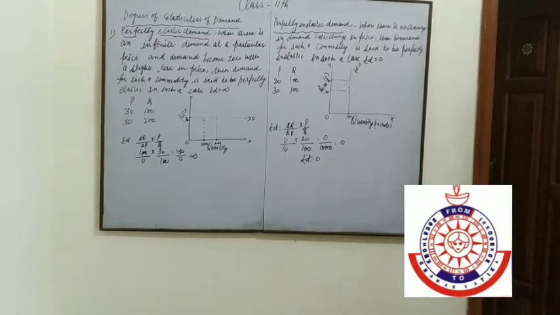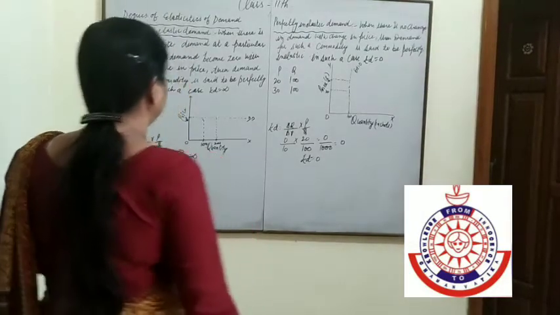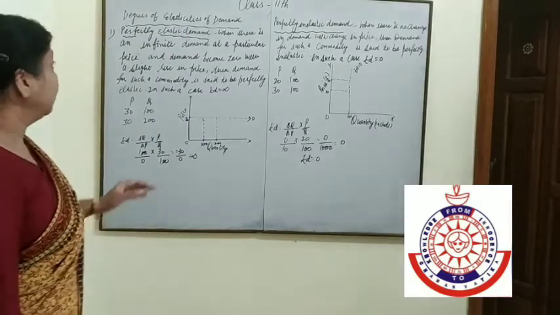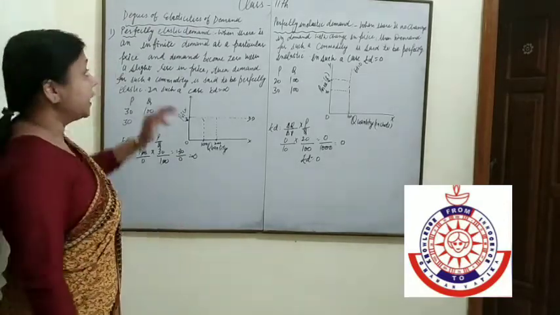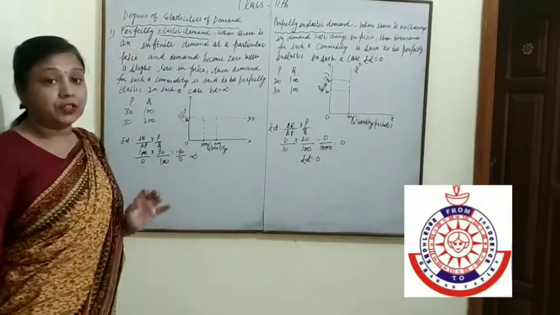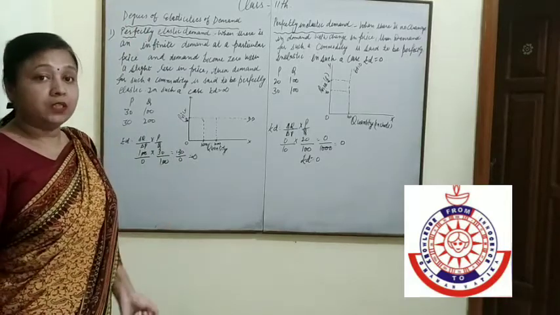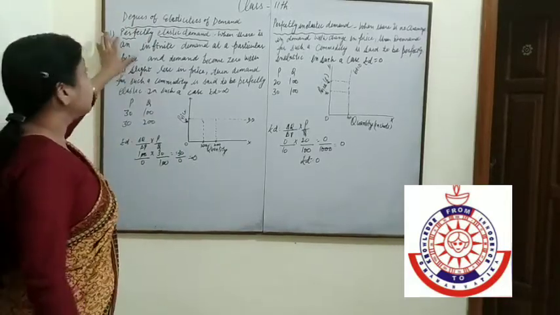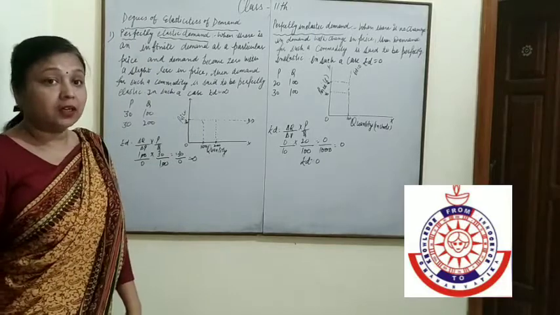Now, what is the meaning of degrees of elasticity of demand? There are different degrees of elasticity of demand due to change in price. First is perfectly elastic demand.